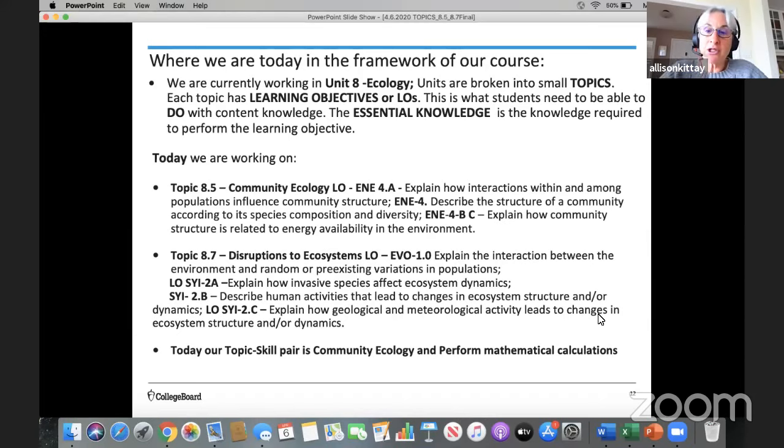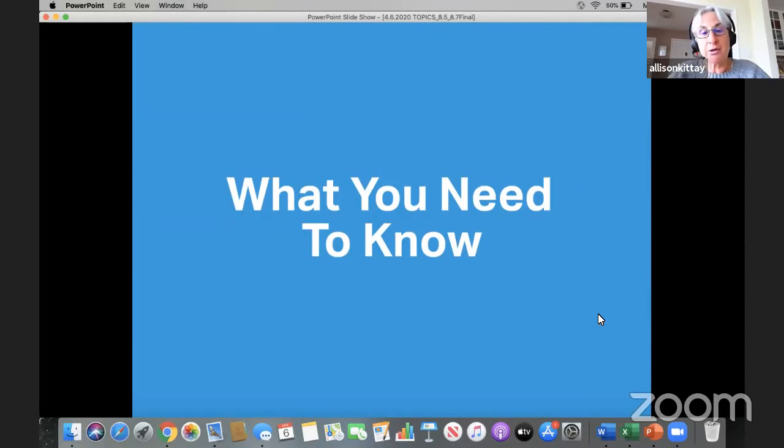The essential knowledge is the knowledge that is required to be able to perform the learning objective, and that will be my teaching part of today's lesson. So today our topic skill pair is community ecology along with mathematical calculations. So here's what you need to know.